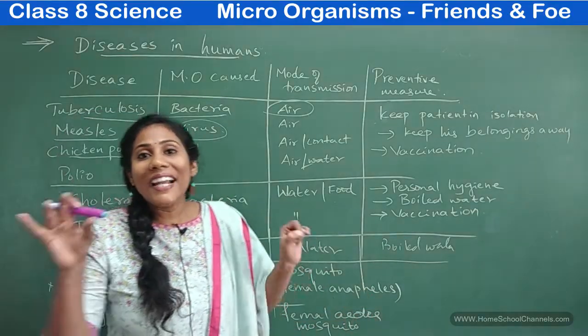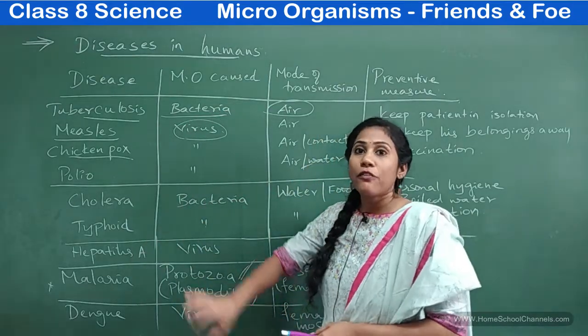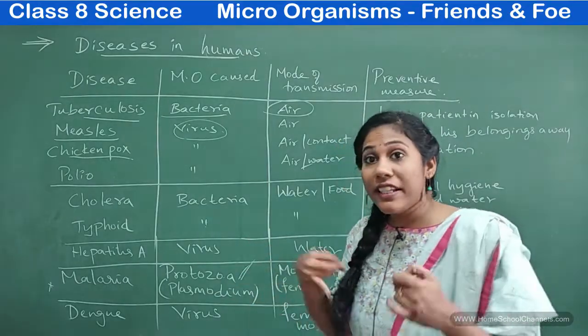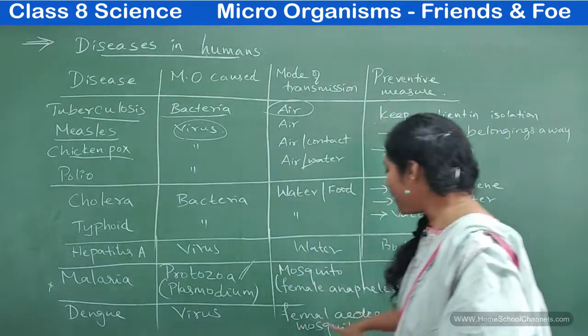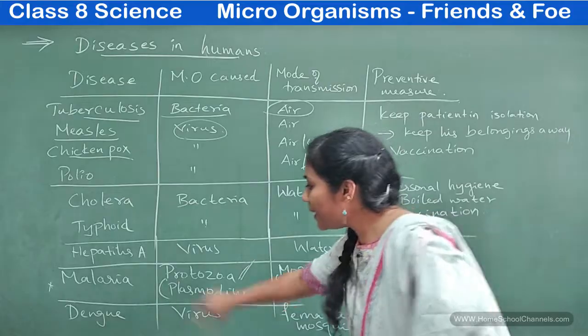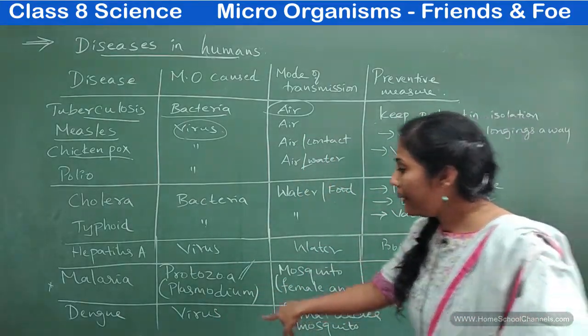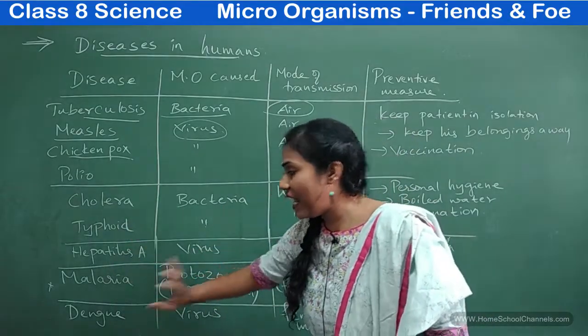The female Aedes mosquito will carry this dengue virus from contaminated water and release it into the human body through its bite. So remember this: the female Aedes mosquito carries the dengue virus. The female Anopheles mosquito carries plasmodium, a type of protozoa. They cause malaria and dengue.